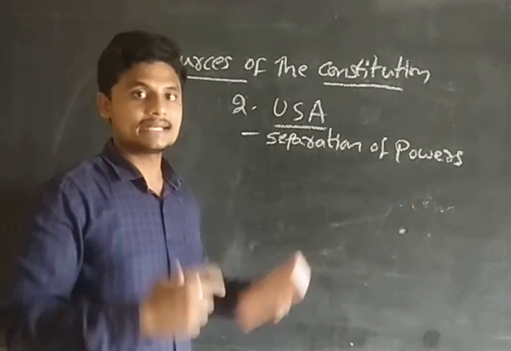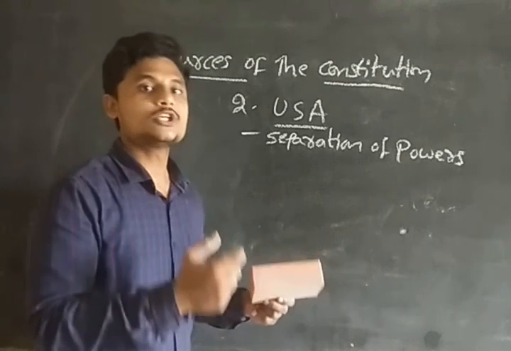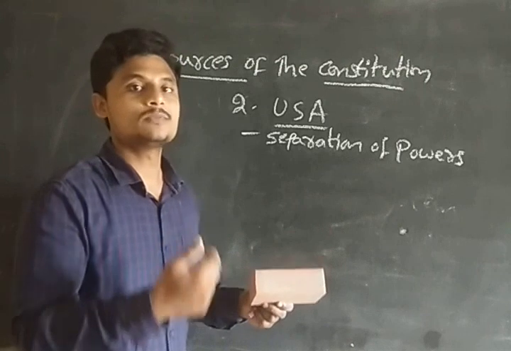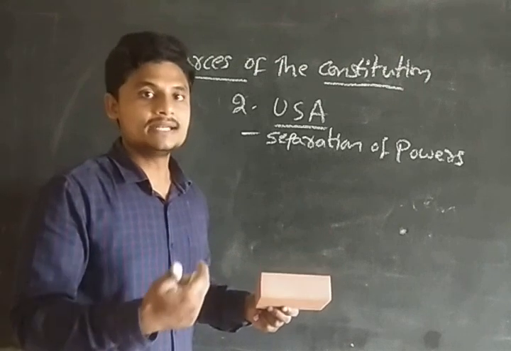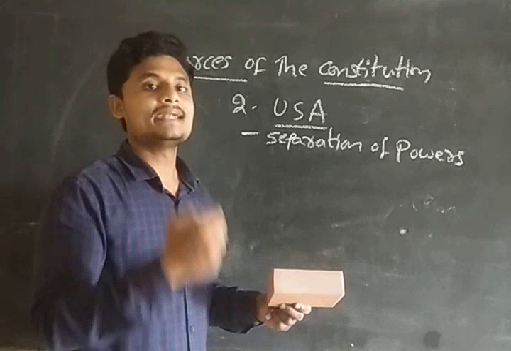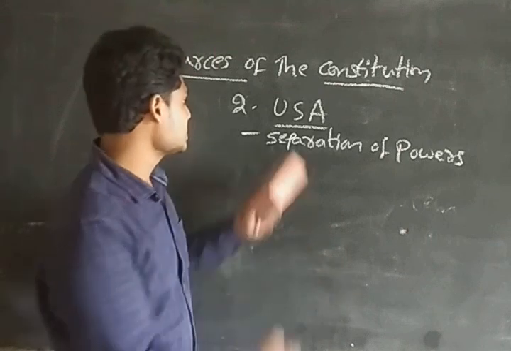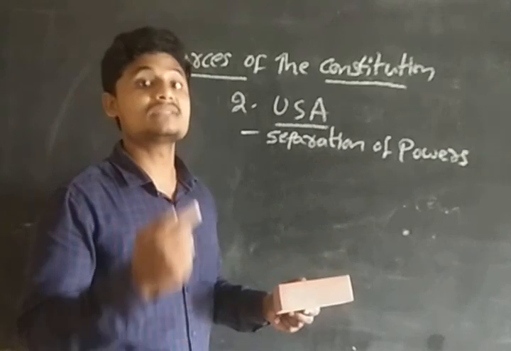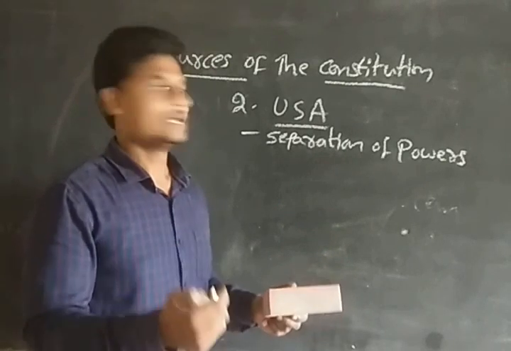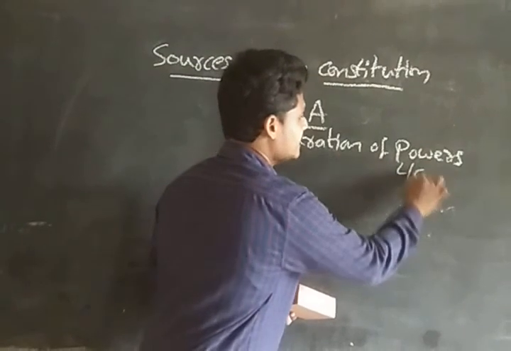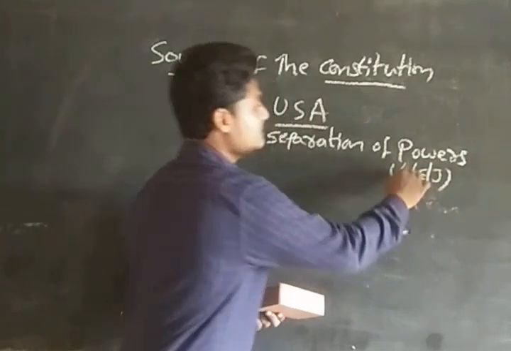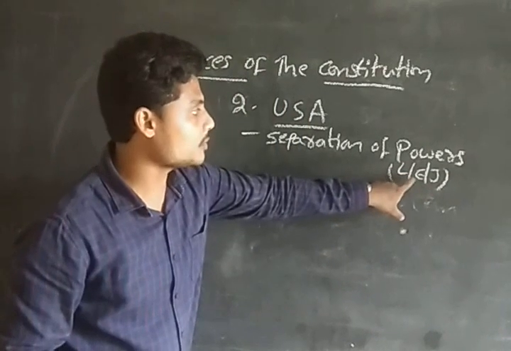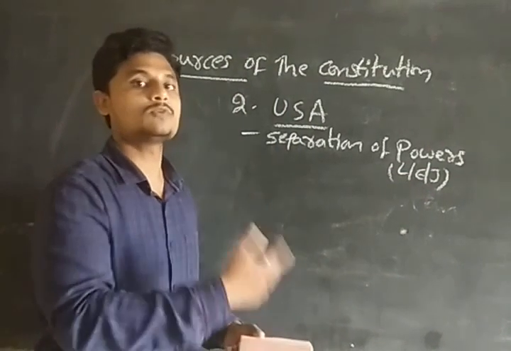In our country, that is in India, the executive is responsible to the legislative, guys. Okay, the executive is responsible to the legislative. It means we are not following an independent separation of powers. Whereas in the United States of America, they follow strict provisions, where the legislative, executive, and judiciary are independent organs. So one body and the other body are not responsible to each other for their governing rights.